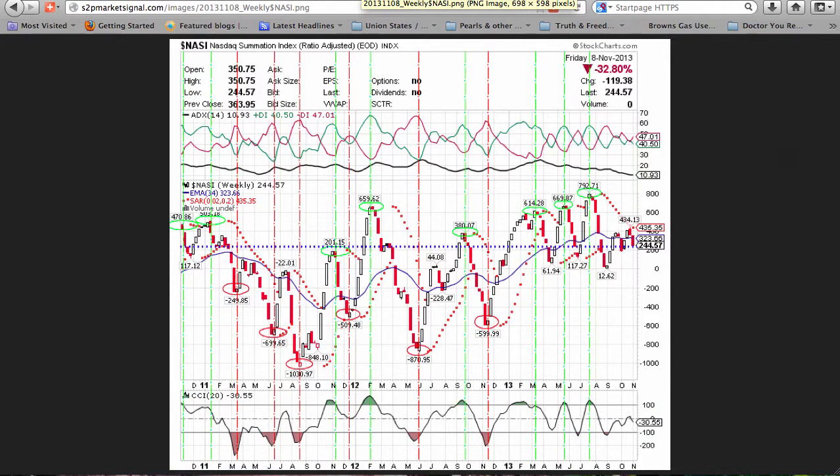The well-known market breadth indicator, the Nasdaq McClellan Summation Index, fell 119 points for the 9th decline in 15 weeks. At a positive 244.57 points, it remains below the October 2012 top and the October 2013 top, the second and third lowest tops above plus 100 in the last 35 months. So the NASI continues below 7 of the 9 tops over plus 100 and above all 6 of the bottoms below minus 100 in the last 35 months.